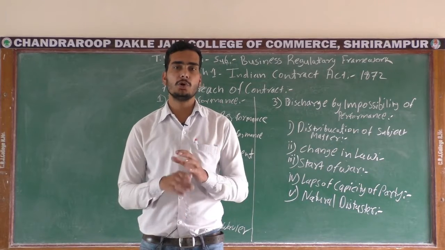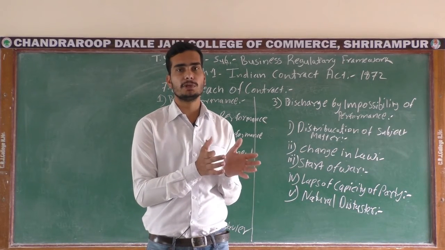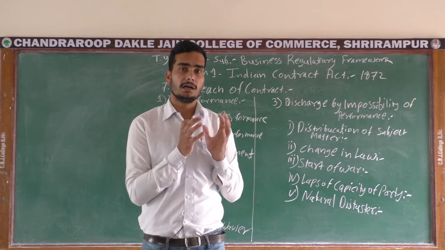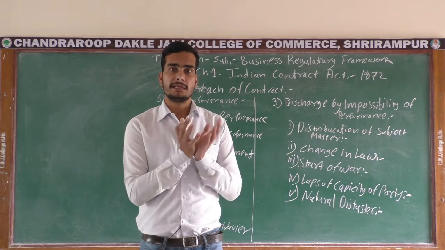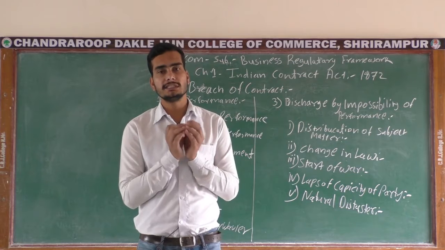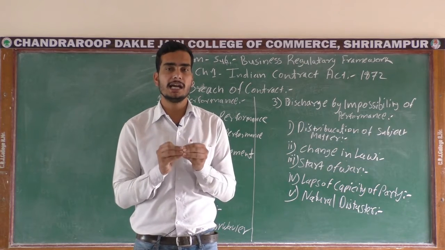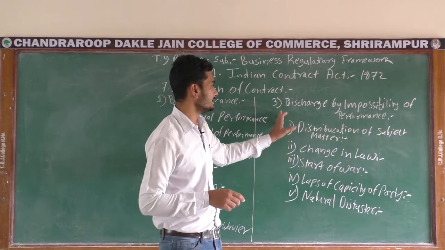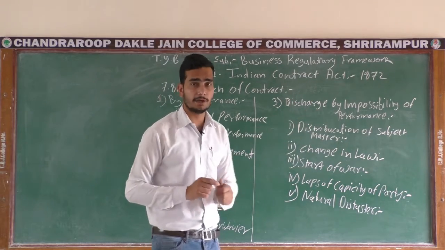So in that sense, there is no problem relating to either of the parties, and it is not a mistake by either party, but it happened in the course of natural calamities. So now this disaster is going to discharge or destroy your contract. Then this is the discharge of the contract by the impossibility of performance.